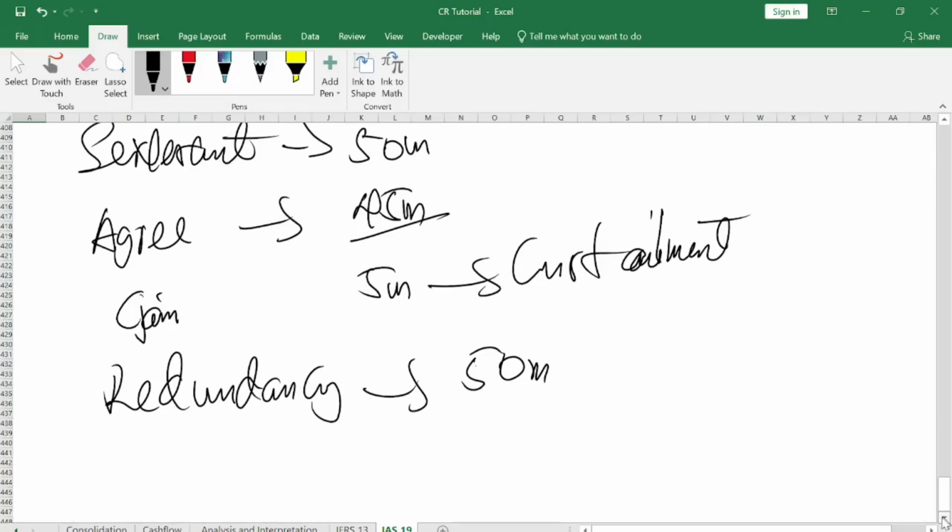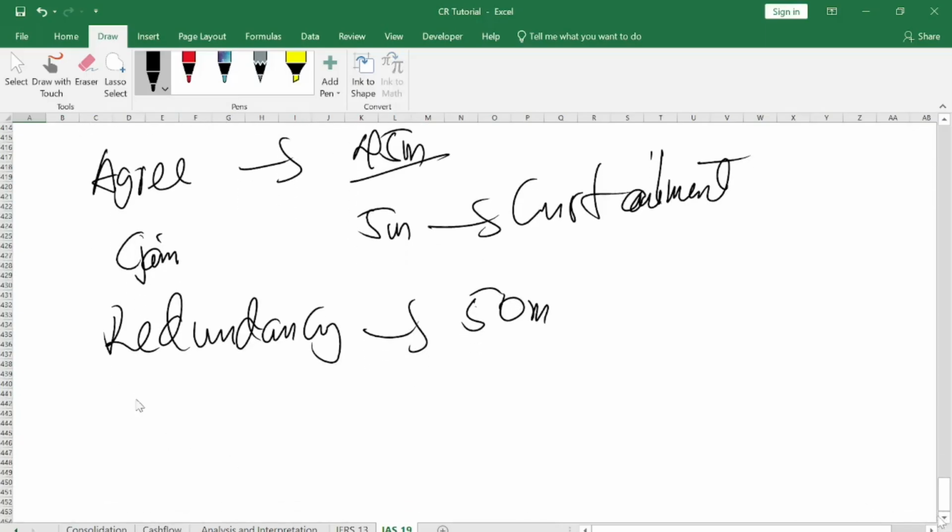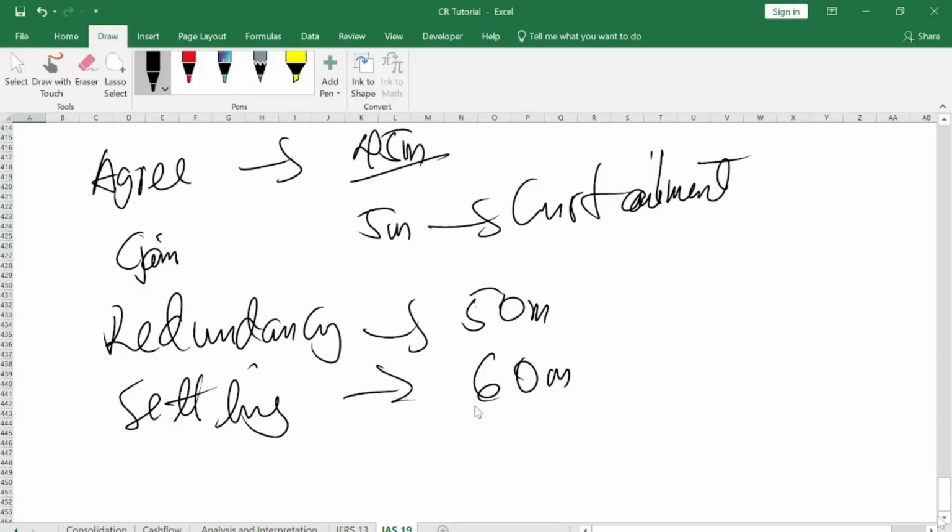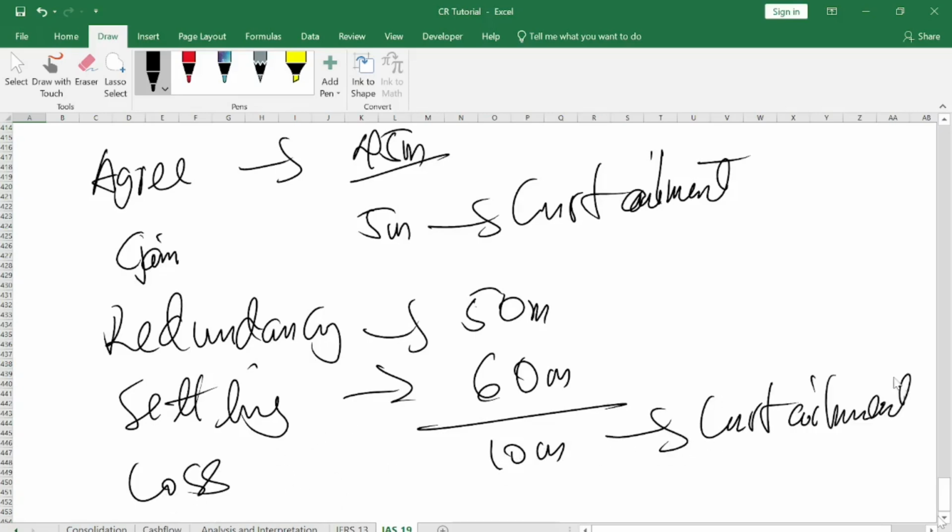But at the end of the accounting year, you ended up settling them 60 million. You see, there's a 10 million loss to the company. This is what we call curtailment. I believe you've understood all these analogies.